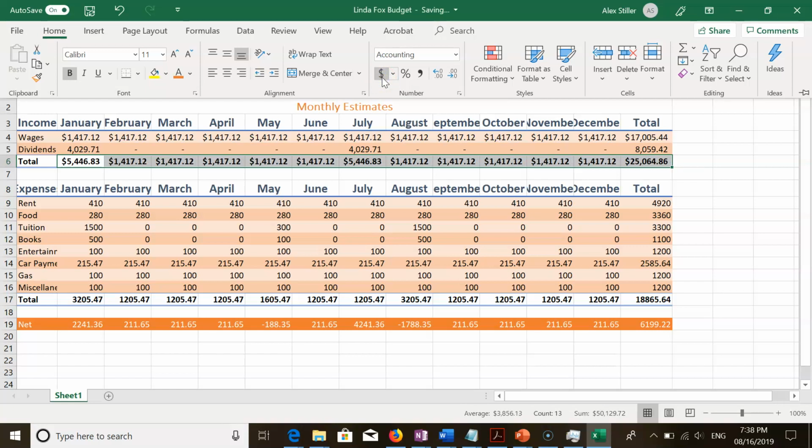Moving on to page EX31, Step 4. Format the ranges B9 to N9, B17 to N17, and B19 to N19 with the accounting number format.